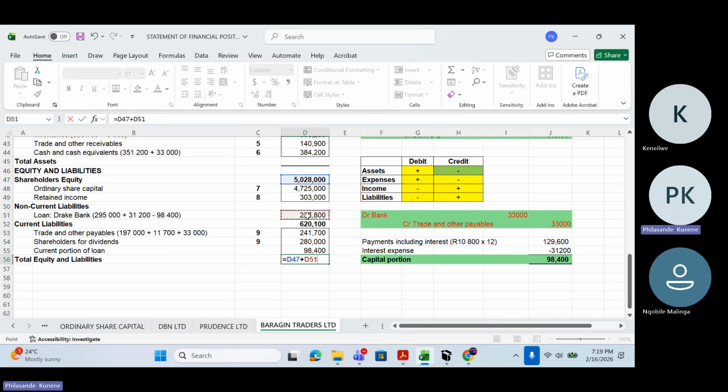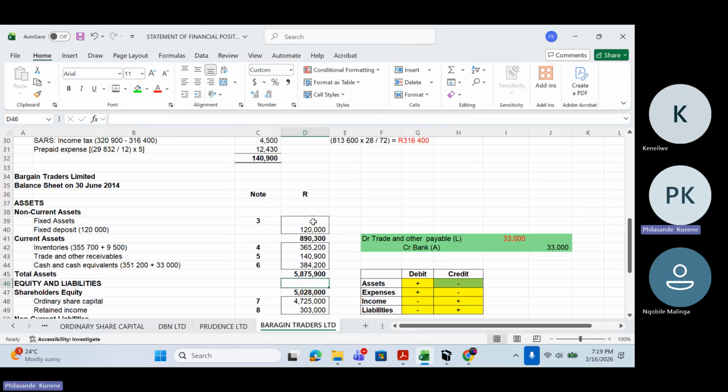We do have the non-current liabilities, which means in terms of my total equity and liabilities, I can get the total, which is 5,875,900, which means my total assets will also be 5,875,900. Now I can get my non-current assets. Am I right?